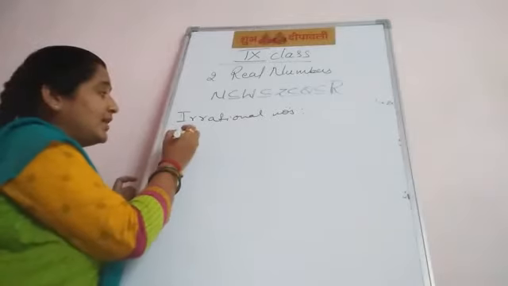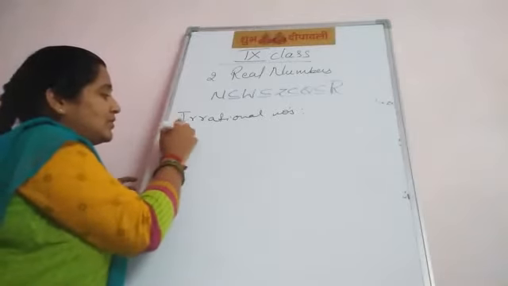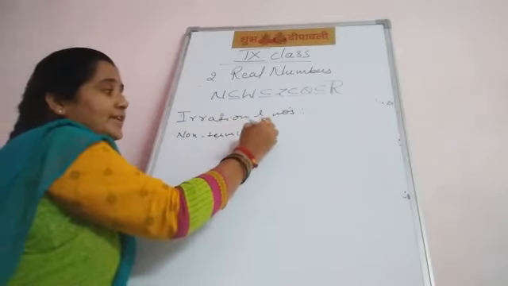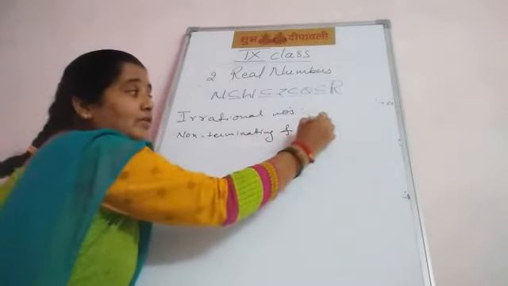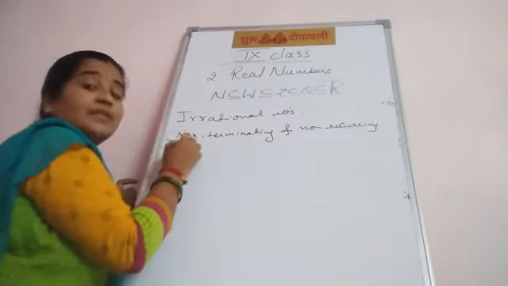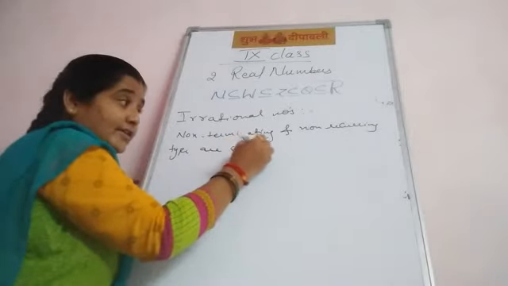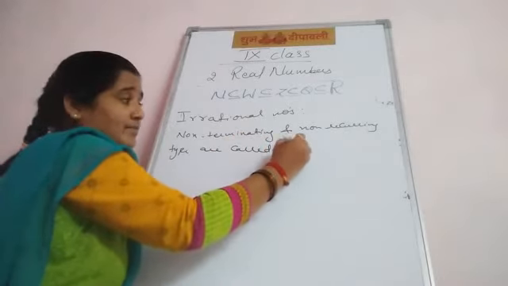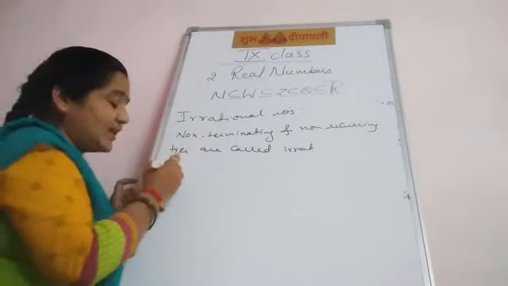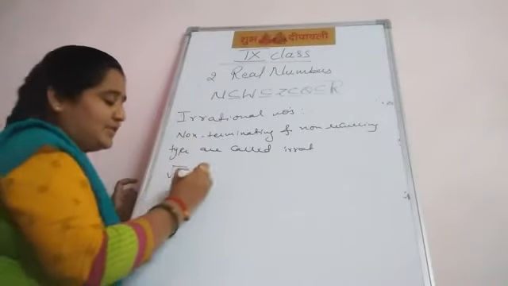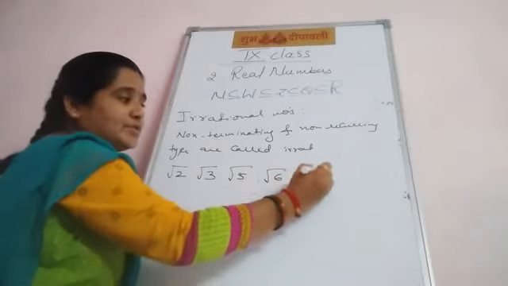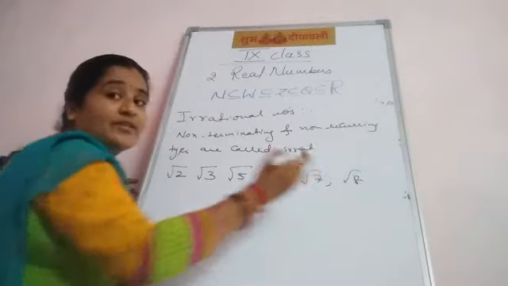Irrational number means what? Non-terminating and non-recurring type are called irrational numbers. Otherwise, the numbers which cannot be written as a perfect square. See, example one: root 2, root 3, root 5, root 6, root 7, root 8, root 9 what?